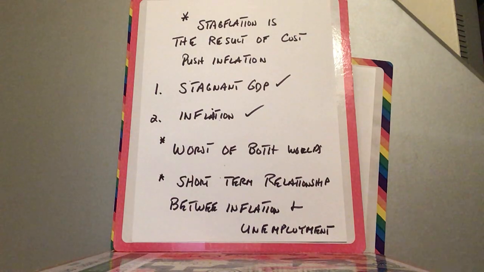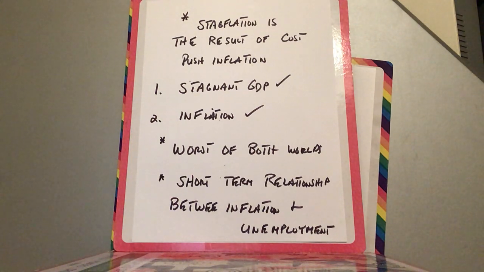And again, I tried to explain the short-term relationship between unemployment and inflation. If people have jobs, unemployment is low, everybody's spending money, you may start to see a little bit of inflation. And if unemployment is high, people are out of work, they're not spending, inflation might be low.